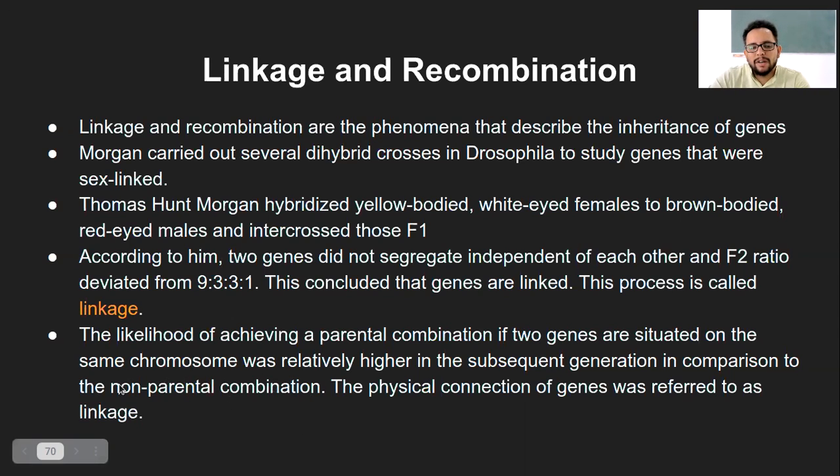Whatever is not present in the parent, we called a variation earlier. How that variation came into picture is what is proven here. But the chance of genes crossing over with each other is rare if the genes are located on the same chromosome. The physical connection of the genes was referred to as linkage.